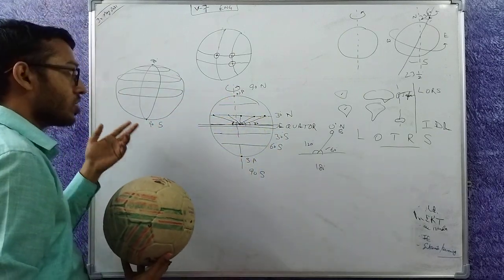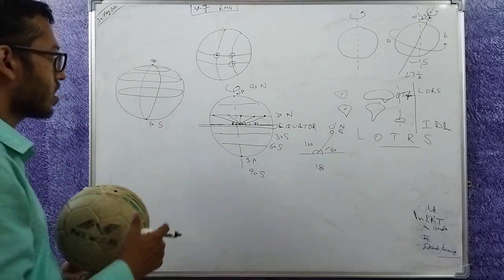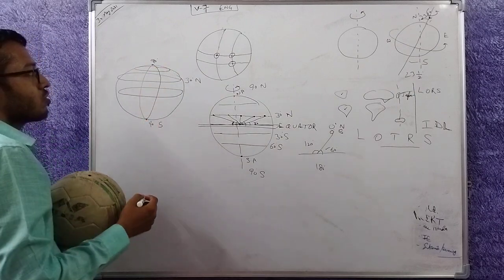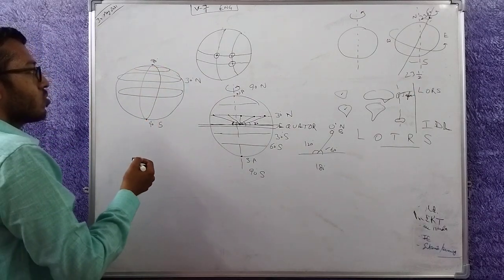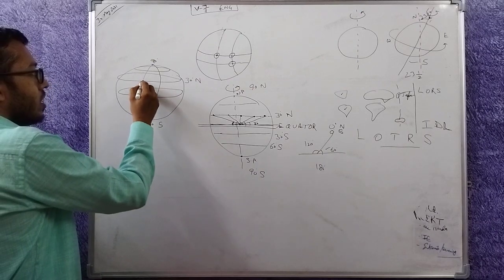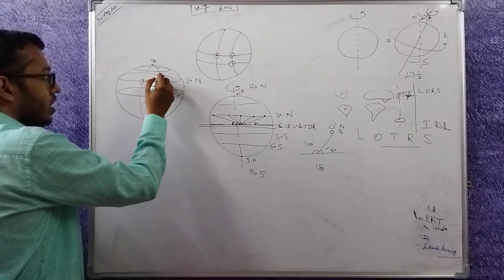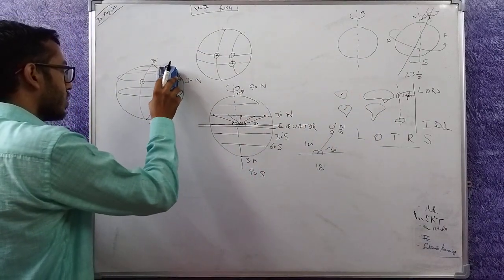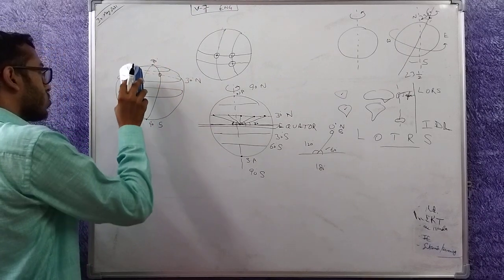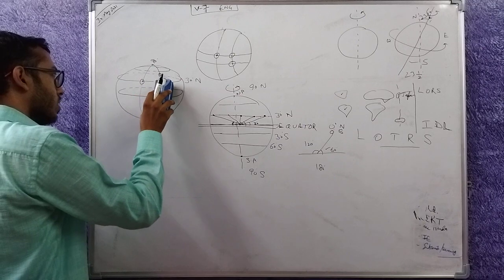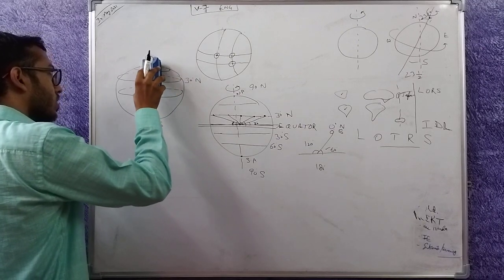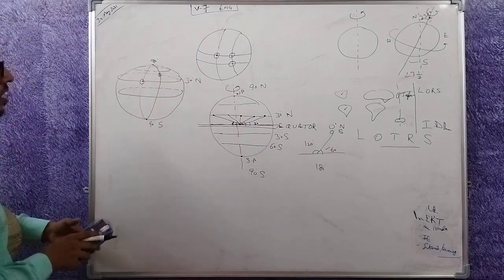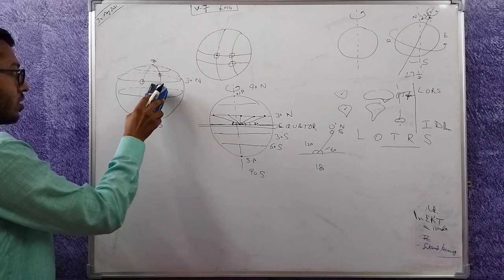So again you cannot reach a definite place, you must reach only one place. In this case, on 30 degree north, if this is the line, you are actually reaching two places. What are those two places? In the front you are reaching here, at the back you are reaching here. This is because at the back this line looks something like this, and so does this one, and this one. This is at the front, this is the line at the front, this is the vertical line at the back.